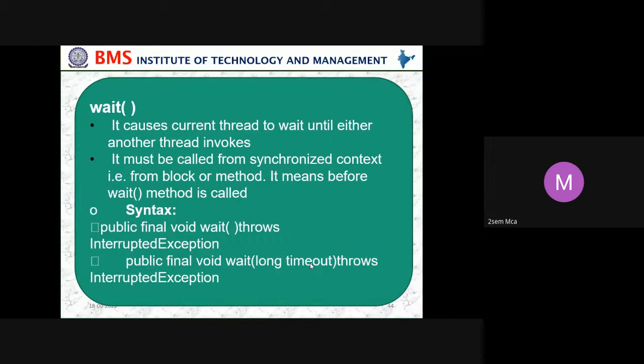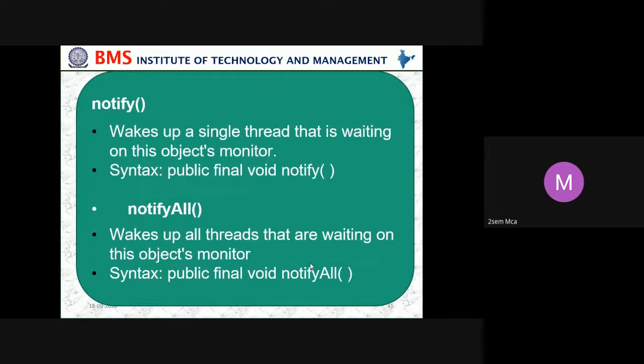The syntax is public final void wait throws InterruptedException, and public final void wait(long timeout) throws InterruptedException. The next method is notify, which wakes up a single thread that is waiting on this object's monitor. The syntax is public final void notify.